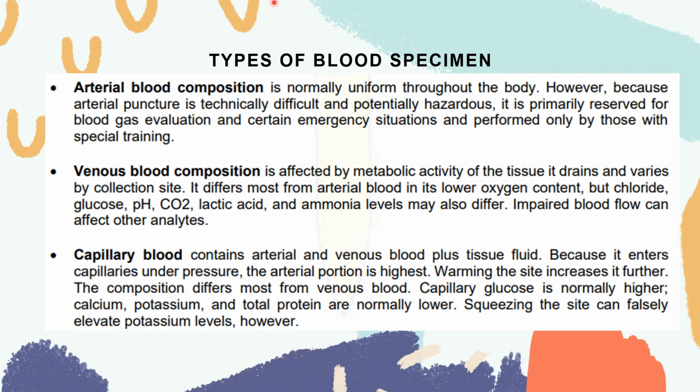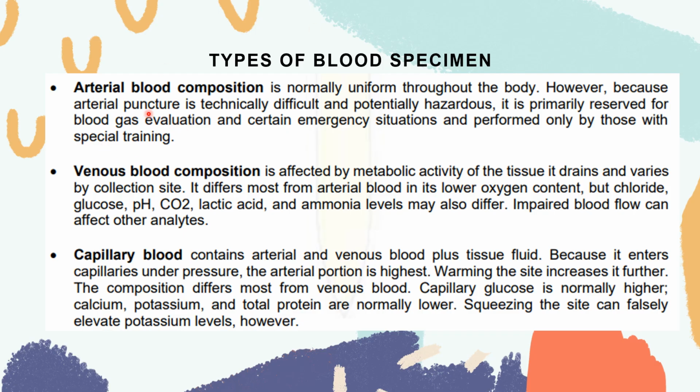Also, we have capillary blood that we get from our capillaries through finger puncture. So, capillary blood contains a mixture of arterial and venous blood plus tissue fluid. Please always remember tissue fluid because it enters the capillary under pressure. So, when we press and press the fingers, there is an increased contamination of tissue fluid.